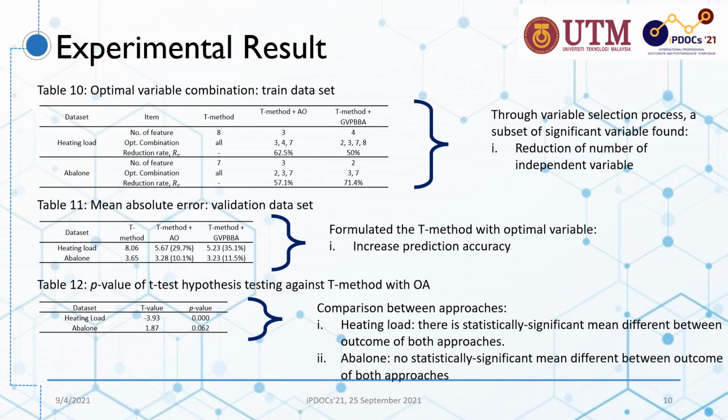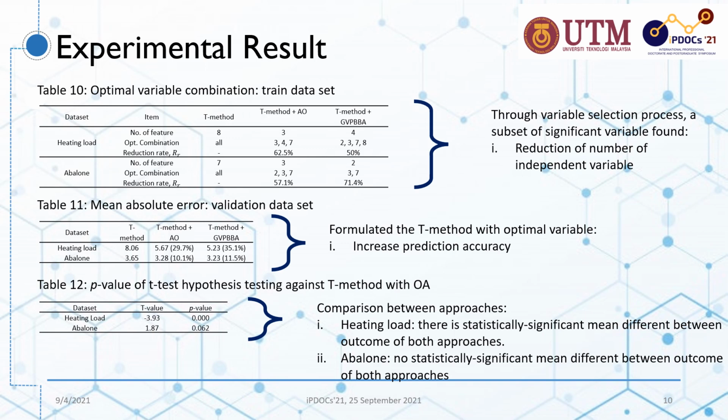The T method with great value probability-based binary bat algorithm recorded the lowest MAE for both datasets, at 5.23, or 35.1% improvement over the T method without variable selection, and 3.23 MAE, or 11.5% improvement over the T method without variable selection, for heating load and abalone datasets respectively.